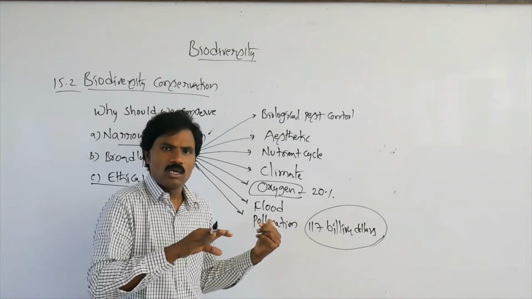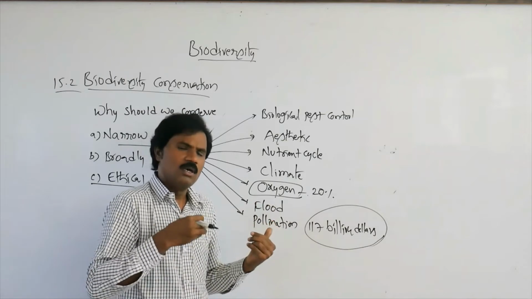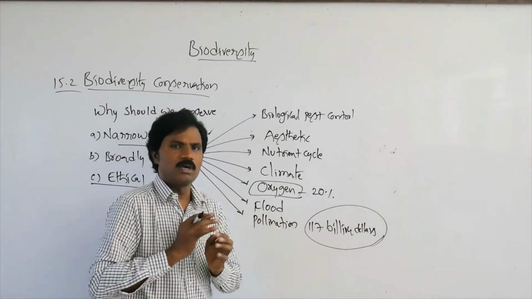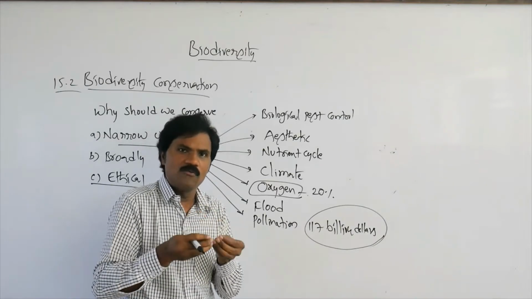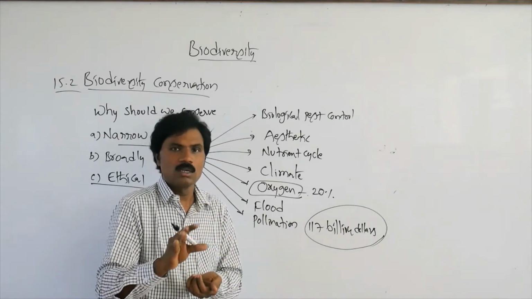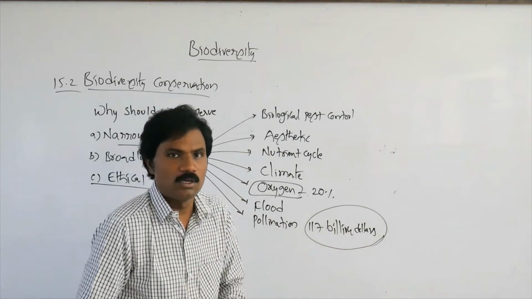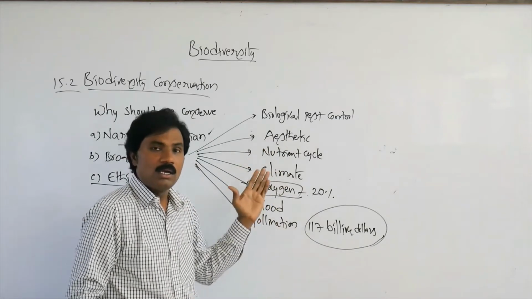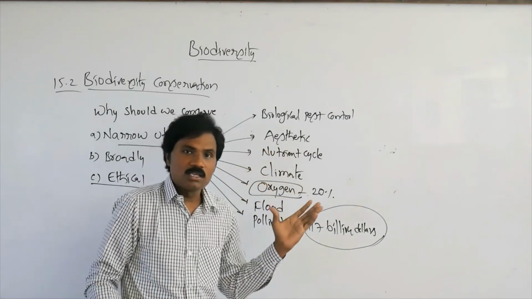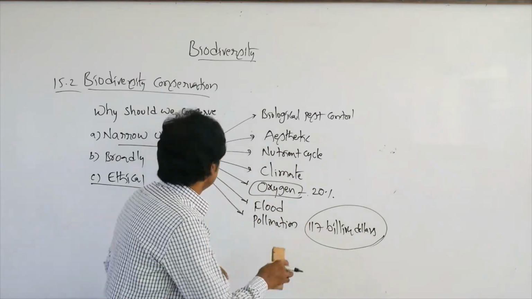That's why do not kill. Suppose a snake is going by, don't kill it unnecessarily. Why? Because the maximum number of snakes are non-poisonous. So voluntarily do not kill. If it is poisonous or harmful, then you may. Otherwise, do not kill such organisms. That is just an example. So these are the narrow, broad and minimum ethical aspects, for which we must protect biodiversity.